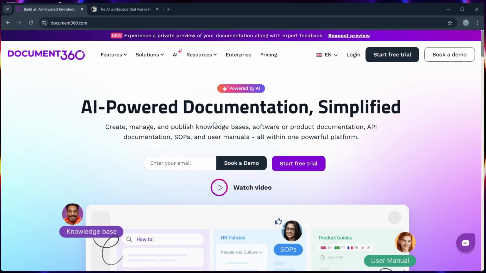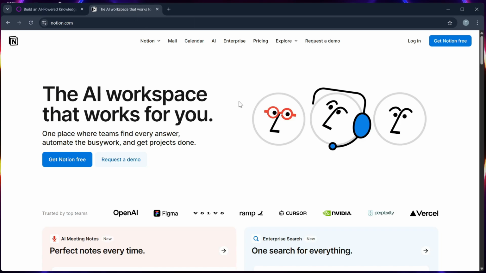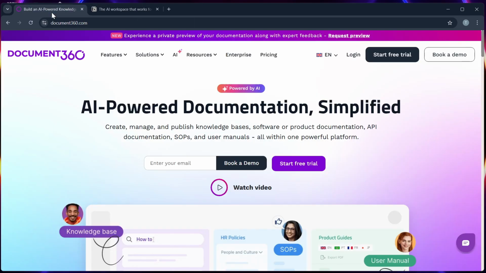Hello guys, in this video, I will show you a comparison between Document 360 and Notion to help you choose the right tool for your documentation-based needs. So let's break them down into 6 comparison keys. Number 1, Purpose and Use Case.